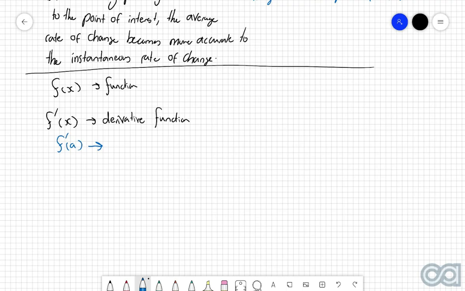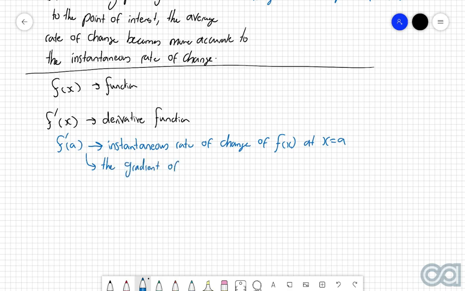The first way that we can explain it is that this would be the instantaneous rate of change of f of x at x equals a. Or the other way that you can think about this is that this is the gradient of the tangent to f of x at x equals a. So once again, either one of these two interpretations is absolutely correct.